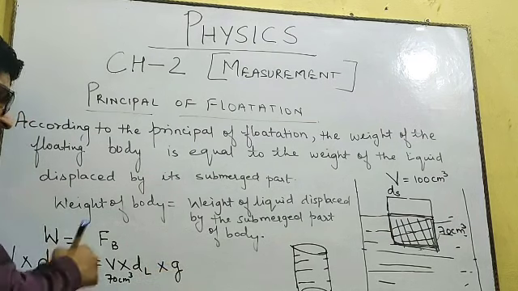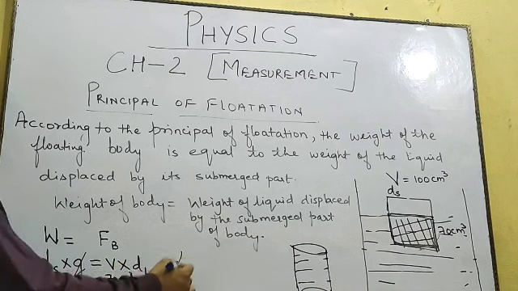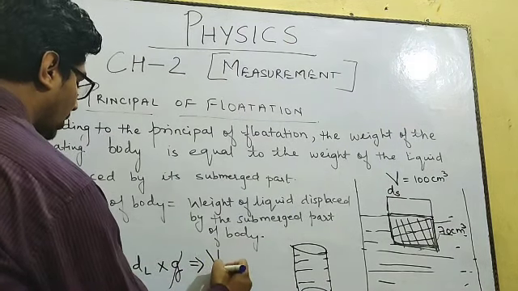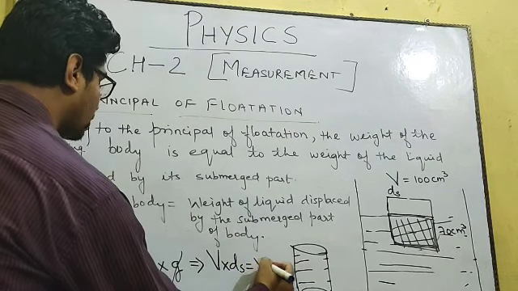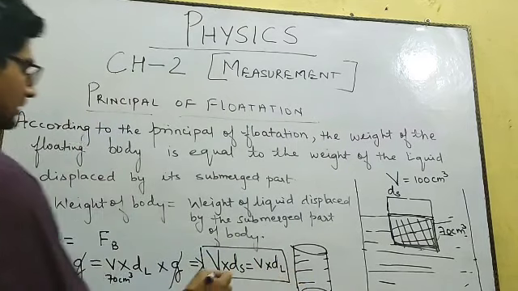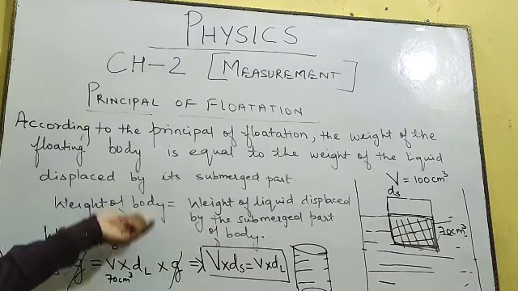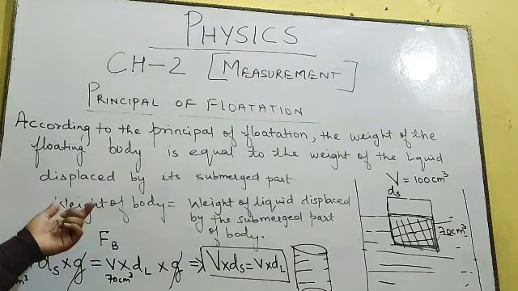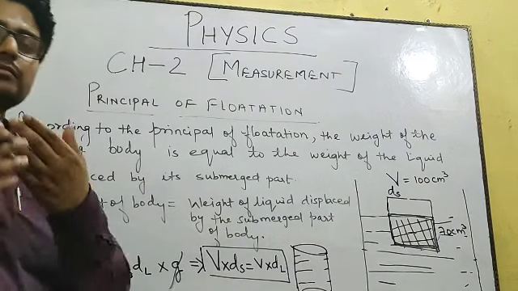And we know that gravity will remain the same. Now since gravity remains the same, it will get cancelled on both sides and the formula will become volume of solid into density of solid equals volume of liquid into density of liquid. Or the weight of the object will be equal to the weight of the liquid displaced by that object, or by the submerged part of that object. So this is the principle of flotation.